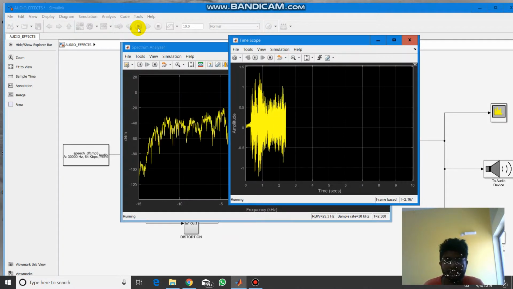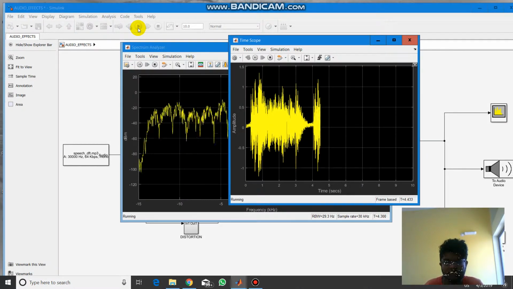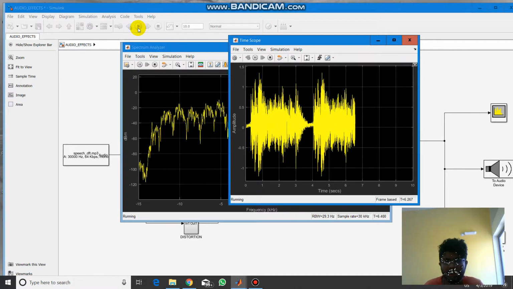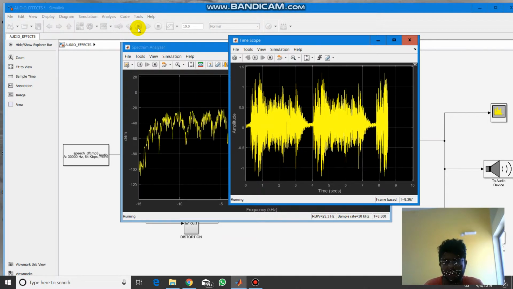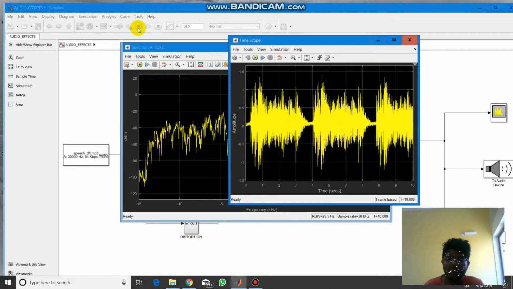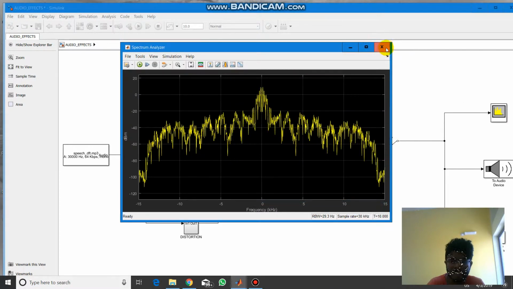You can observe that clearly. Compare the previous one without reverberation and this one with reverberation: you can observe the change in the signal over here, the spectrum analyzer also changes, and the sound is not constant as compared to the flanger signal, because it changes.